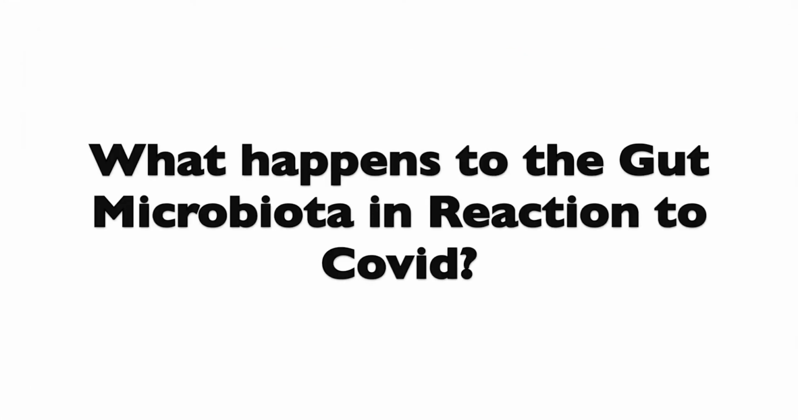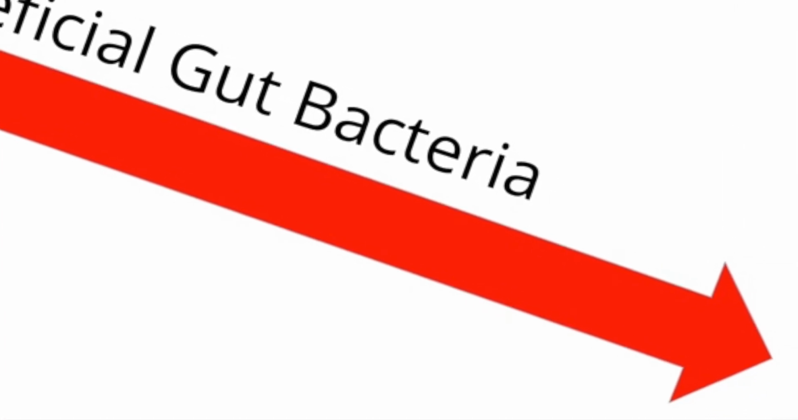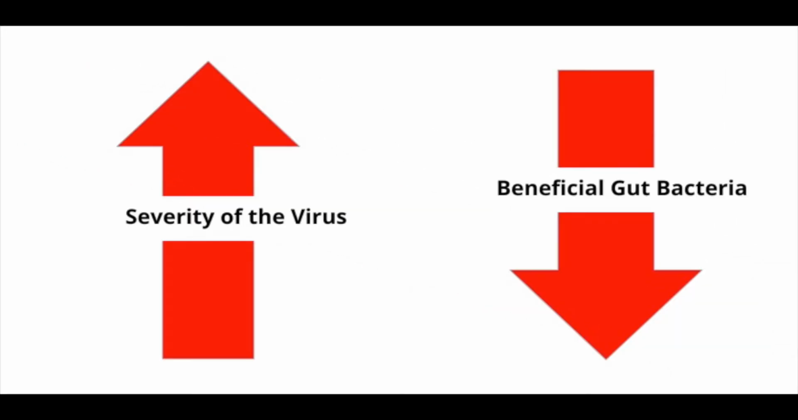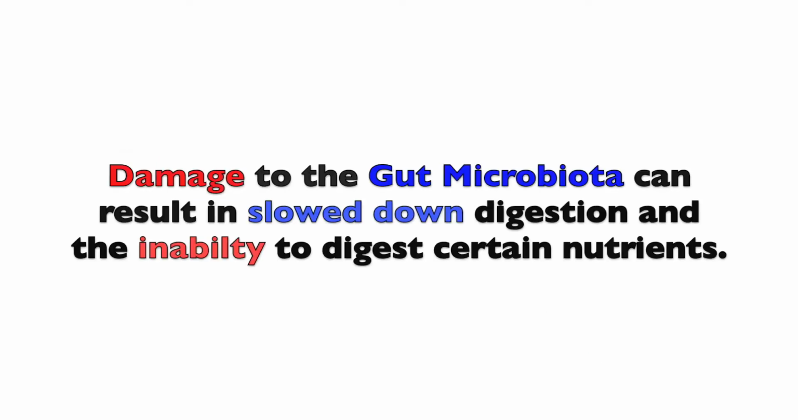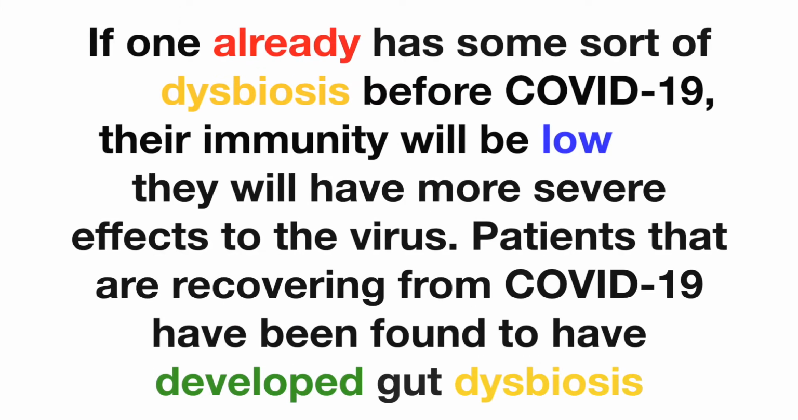Well, you might be wondering, what happens to the gut microbiota in reaction to COVID? Studies show that the virus notably decreases the amount of beneficial bacteria in the gut, and there's also an inverse relationship of this decrease with the severity of the virus per patient. Damage to the gut microbiota can result in slowed down digestion and the inability to digest certain nutrients. If the imbalance of the gut microbial community becomes severe, this can result in something called gut dysbiosis. This imbalance can cause inflammation and immune dysfunction. If one already has some sort of gut dysbiosis before COVID-19, their immunity will be low and they will have more severe effects of the virus. And patients that are recovering from COVID-19 have been found to have developed gut dysbiosis.